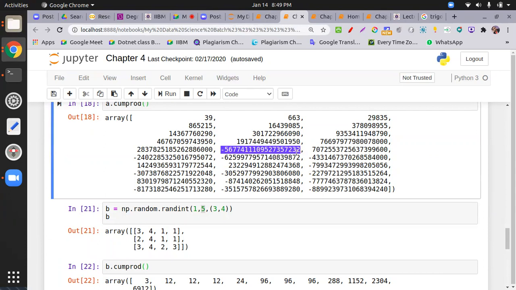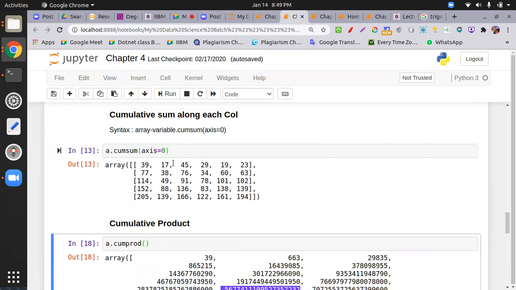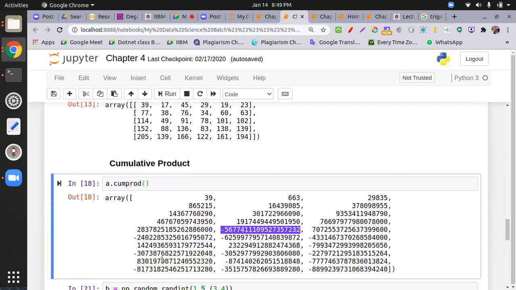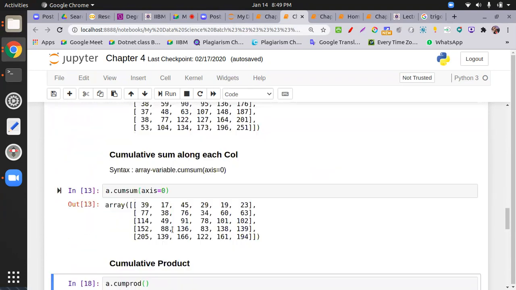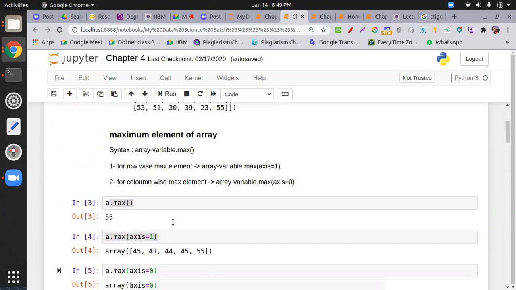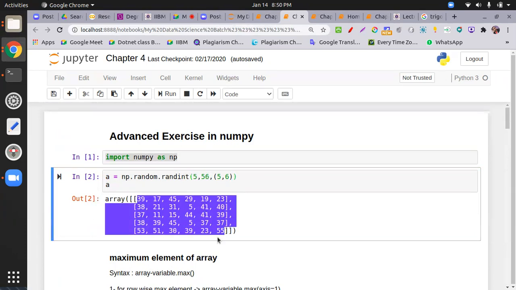Sir, instead of doing np.random.random, can you just try with np.arange and give a table-like two-dimensional array, because random may take a negative number also. Why would it? I am using randint, so I give the range over here. Randint also works between the ranges. Check this one. It always puts elements between the numbers you provided. All my elements are between 5 and 55. No number is negative. Check this one.